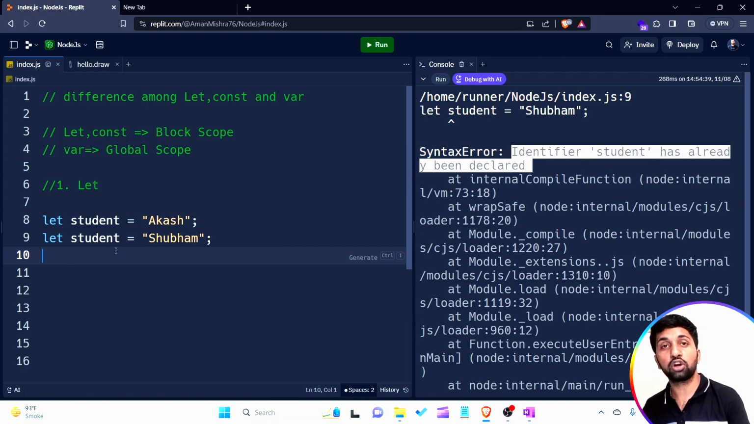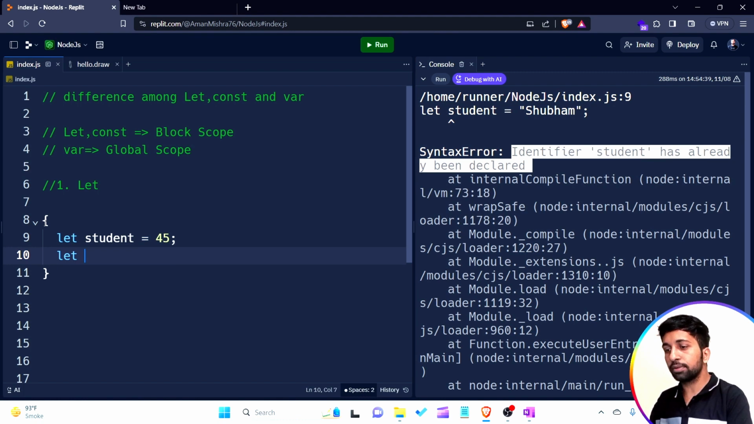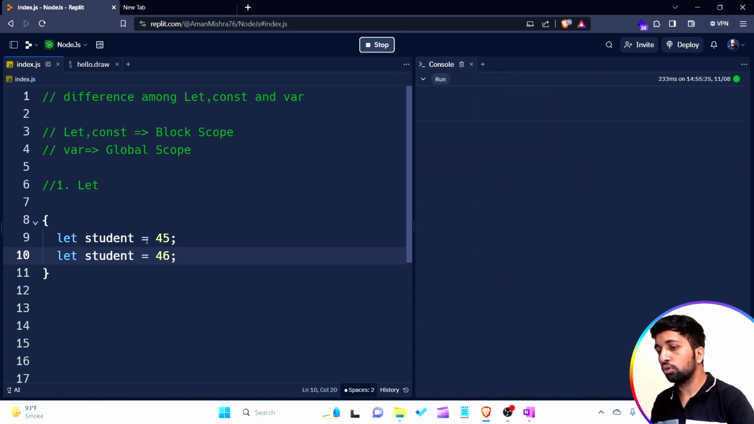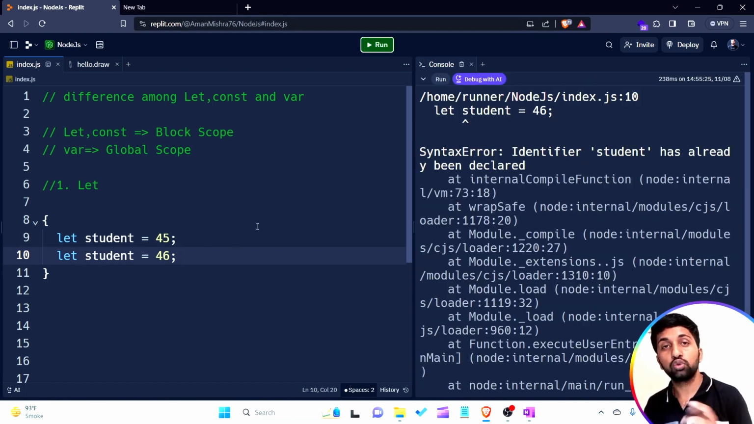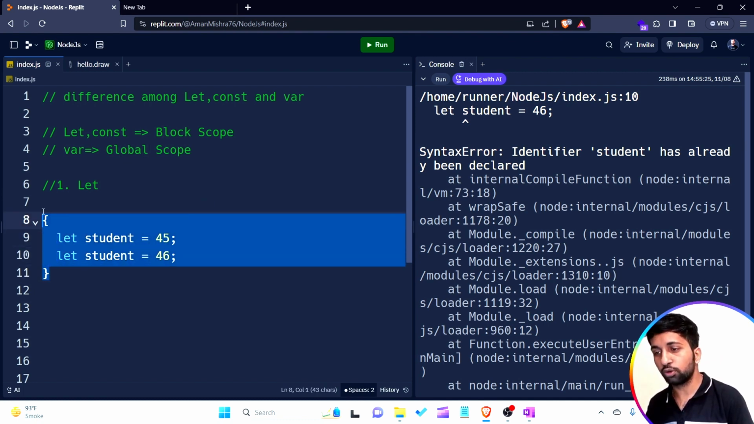Let's assume a new person or a new employee comes. Let's see another example. I'm creating a simple block: let student is equal to 45, and another person comes and simply writes student is equal to 46. It throws an error saying this particular variable is already declared, so you are not able to redeclare a variable within the same scope. In the same scope, you are not able to redeclare a variable by using the let keyword. So this is the first point.